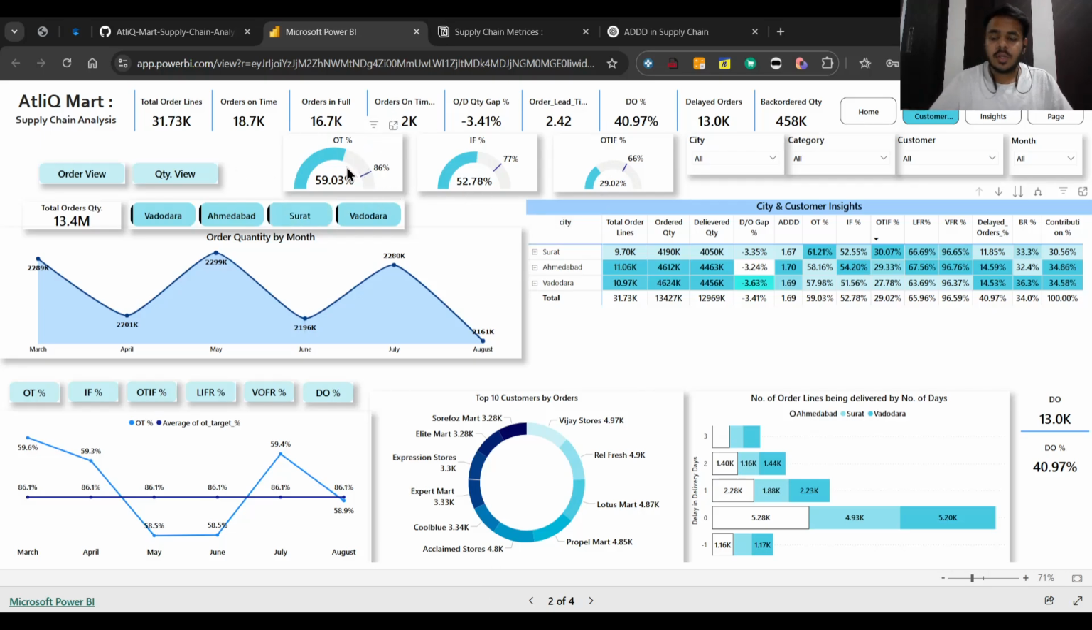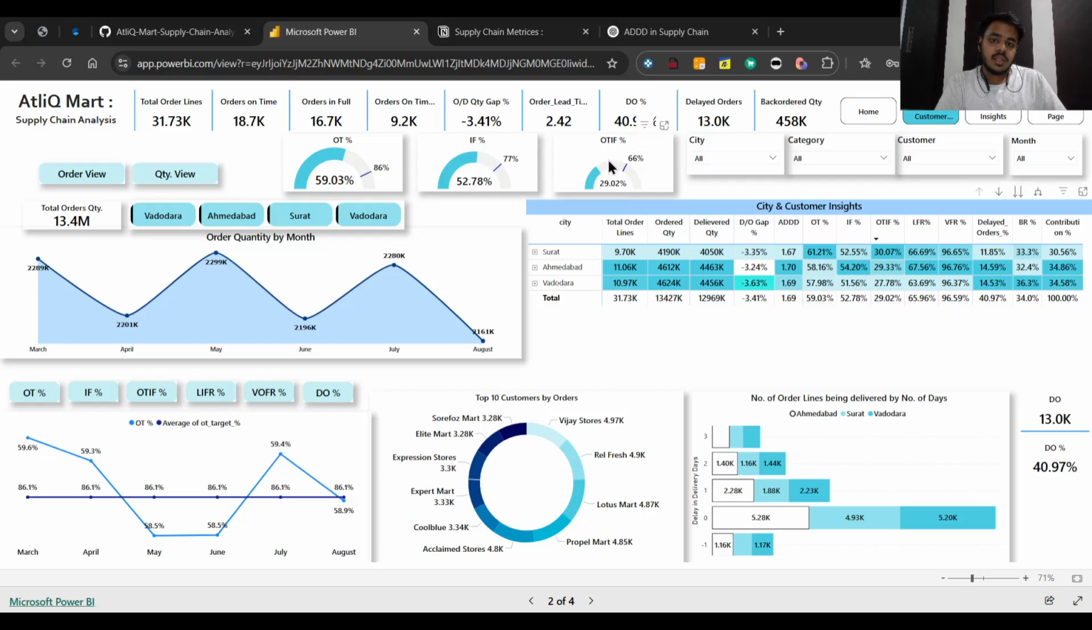Now you can see the city and customer page. For the cities and customers, the OT percentage is only 59%, which is moderate. Similarly, the IF percentage is also moderate, at 52.78%, whereas the target for OT percentage is 86% and for IF percentage is 77% at the city level. So it is running behind the targeted values.